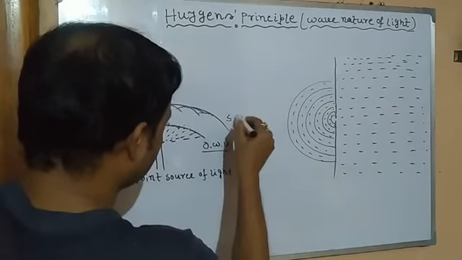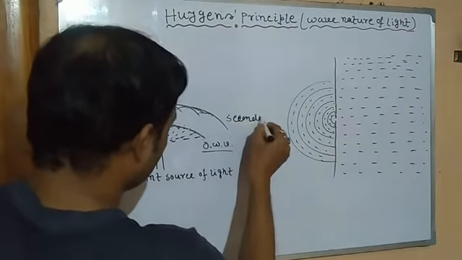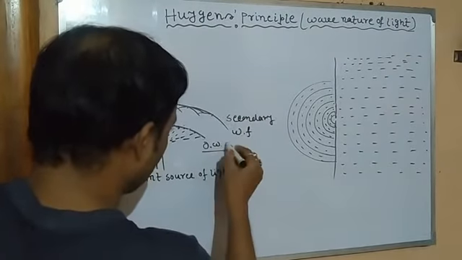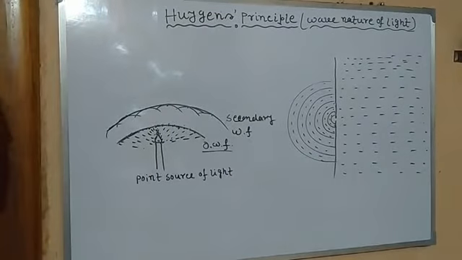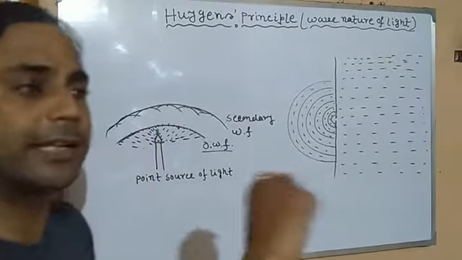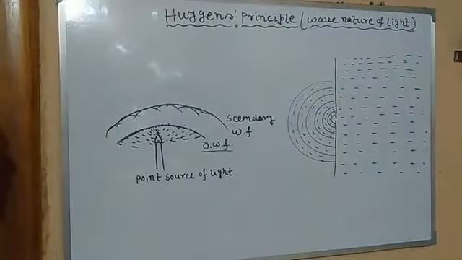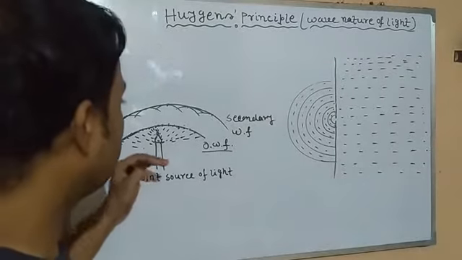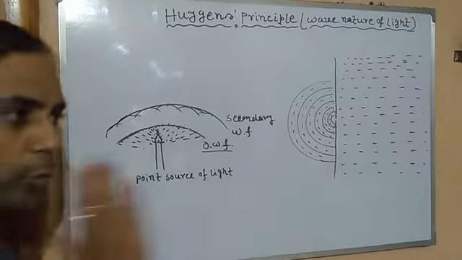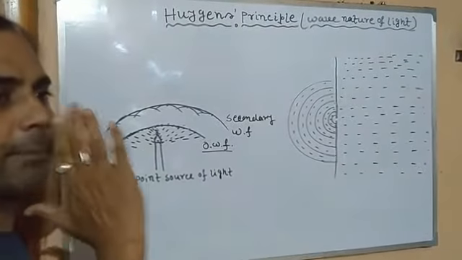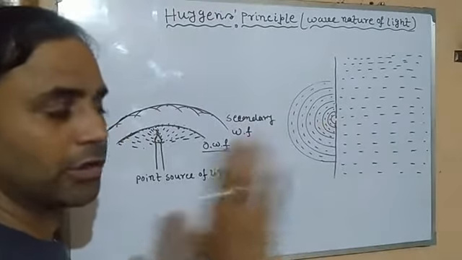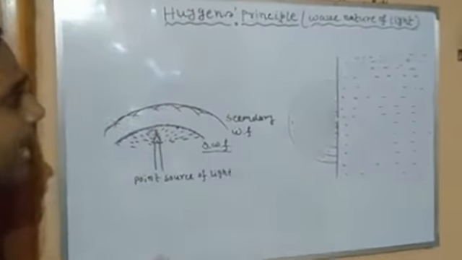This is called secondary. Clear? This is the original wavefront. Each and every point situated on an original wavefront behaves as a secondary point source, from which you will get the secondary wave. In this case, all the secondary waves generally propagate in the same direction and with the same velocity as the original wavefront. Clear? So this is Huygens principle.